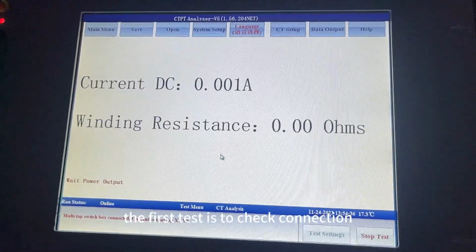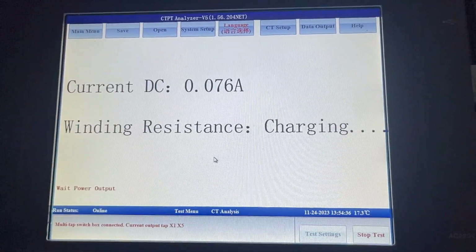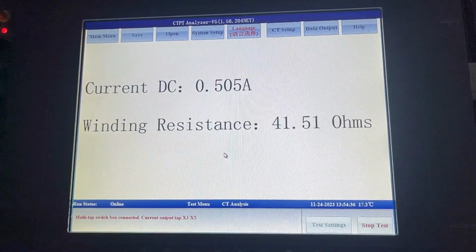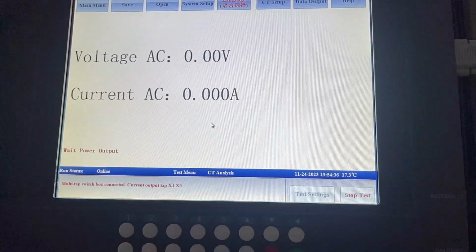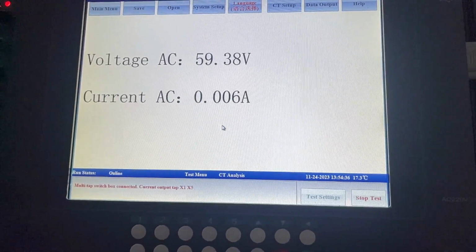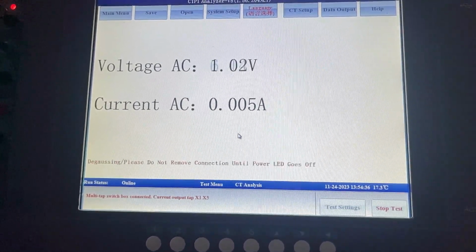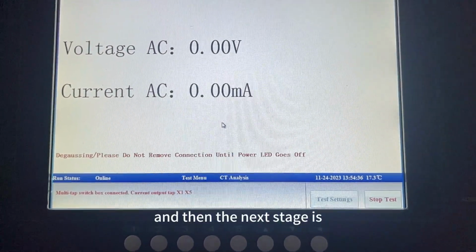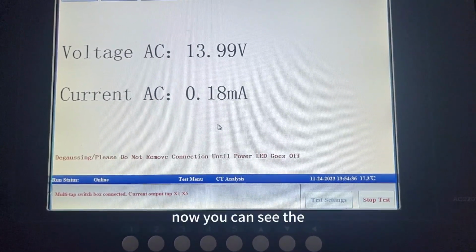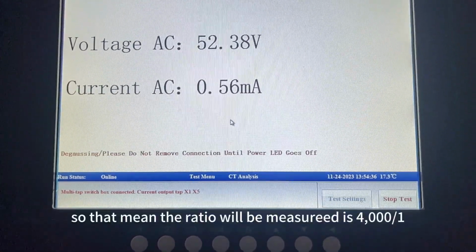The first test is the check connection, and second is the winding resistance test. After the winding resistance test is the excitation. And then the next step is the ratio test. Now you can see the current tap connected is X1, X4. So that means the ratio being measured is 4000 to 1.